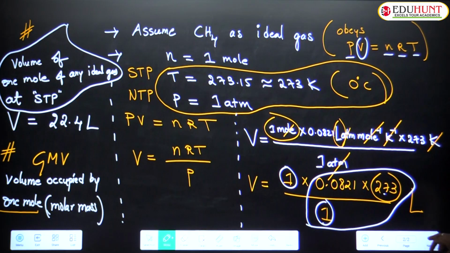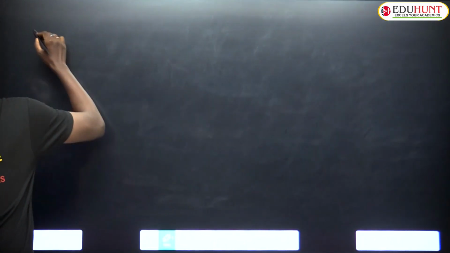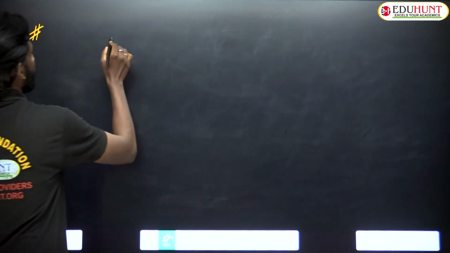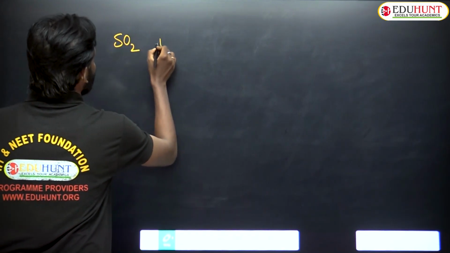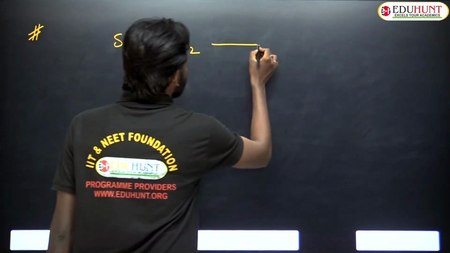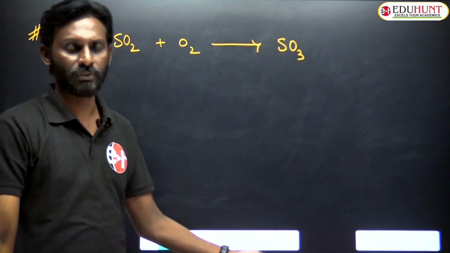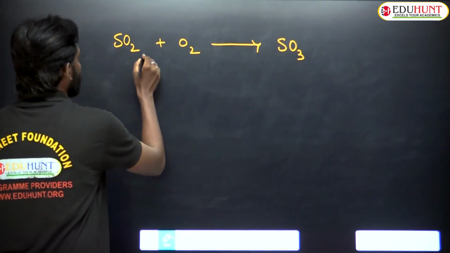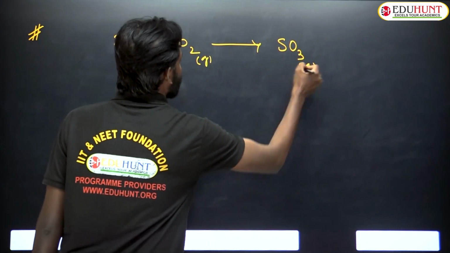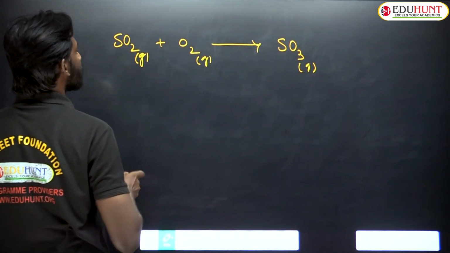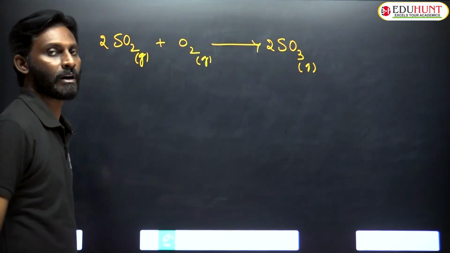Okay, let me take the next page to explain this further to you. See, there is a reaction. Suppose there is a reaction like SO2 plus O2 gives rise to SO3. All are gases. It's a gaseous reaction, sir. No problem. Let me balance this. I can balance this like 2, 1, 2. You know very well how to balance this.